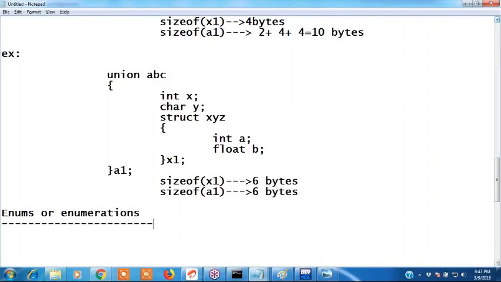Enums are enumerations. In Java, it is different, and in C, it is different. In Java, they are called cursors. Here, it is a user-defined data type. Next topic is enums.